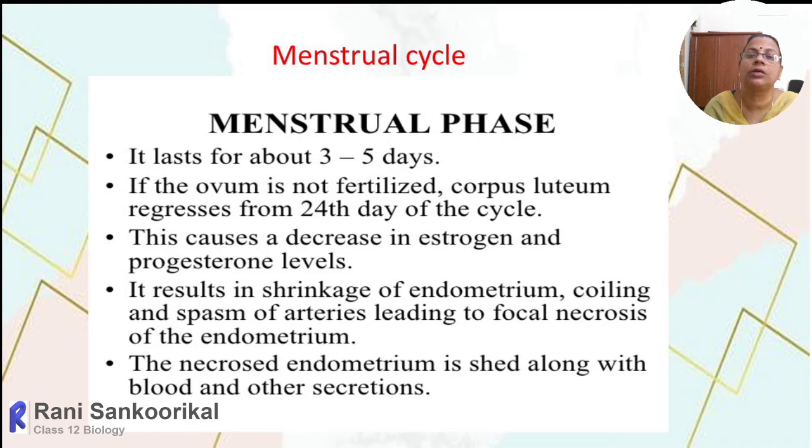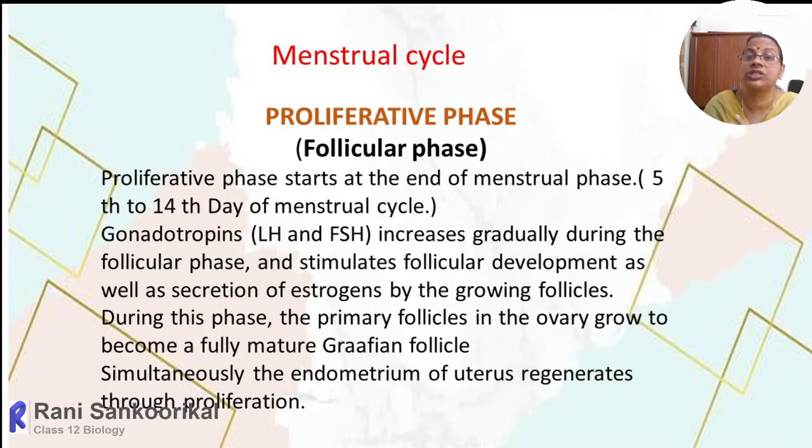This necrosed endometrium is shed along with the blood vessels and the glandular secretions, and if any remnant part of the unfertilized egg is remaining there, that also will be discharged in the form of blood flow through the vaginal tract, that is called menstruation. Soon after menstruation, the next phase is called the proliferative phase.